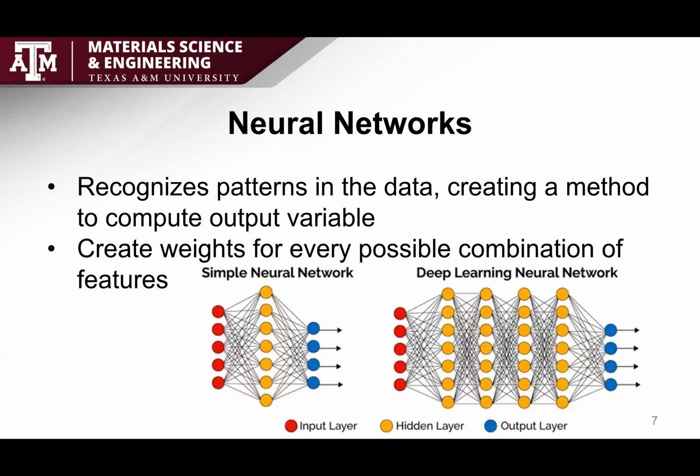The difference between a simple neural network on the left and the deep learning neural network on the right is the number of hidden layers the model creates weights for. The more layers you have, the more complex the fit is. But you can also run the risk of overfitting the data and not being able to predict accurately. In addition, using a neural network also means we can't see what's happening during training. We really only see the output, not the equation that the neural network is using to fit the model and